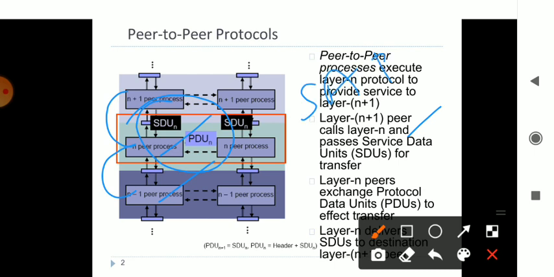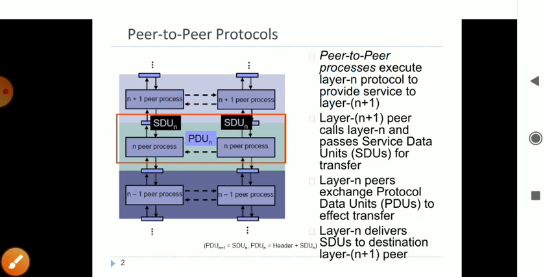SAP is nothing but the service access point. When I am accessing the service from one end to another end, there is one point from where you have to fetch the service and transport it to the other end. That is called the service access point. These are the things in peer-to-peer protocols. So remember, peer-to-peer is nothing but, from one layer to another layer, I give a service, and that layer passes on to another layer with certain other services, access points and protocols. That is peer-to-peer protocol.